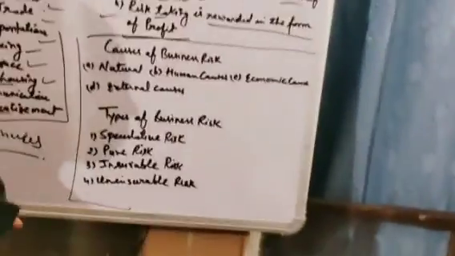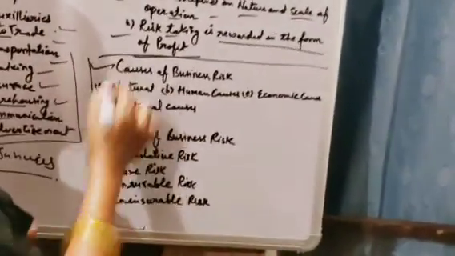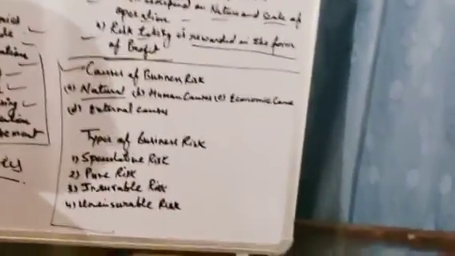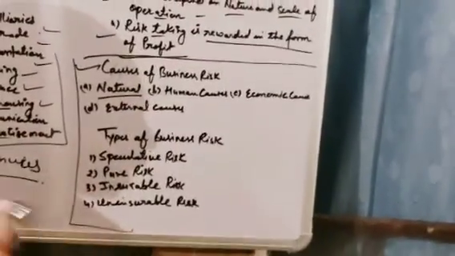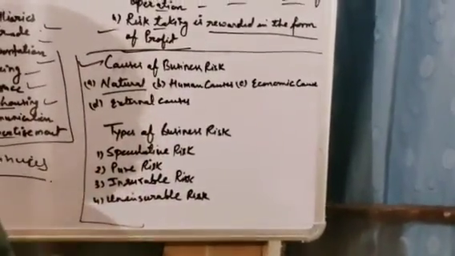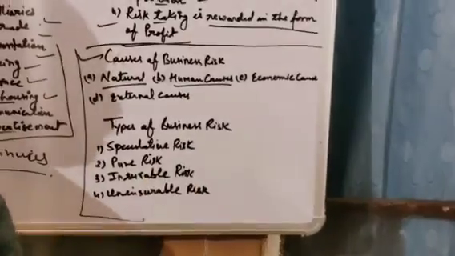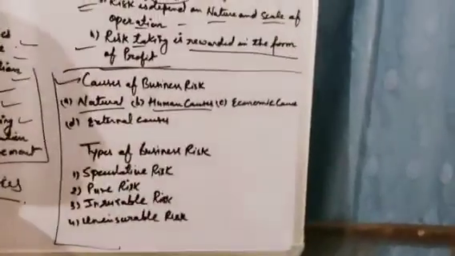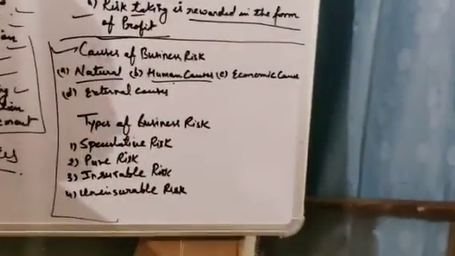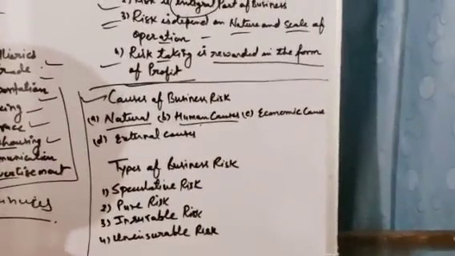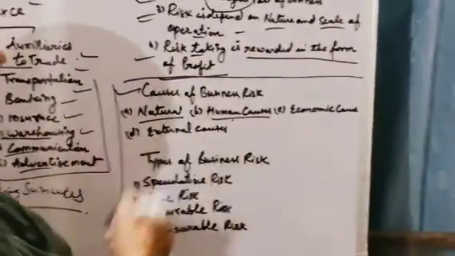Okay, now come to the last topic of this video, that is causes of business risk. Why is business risk there? First one, natural cause. Natural cause means like floods, natural calamities, earthquakes, famines, because of which your business is destroyed. So that is one type of risk. Human risk means if theft is there, carelessness is there, loss by fire is there. So that is the common example for human causes, which is done because of carelessness of human beings. That's why it comes under human causes.